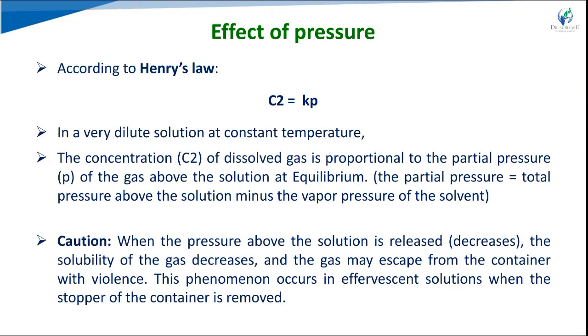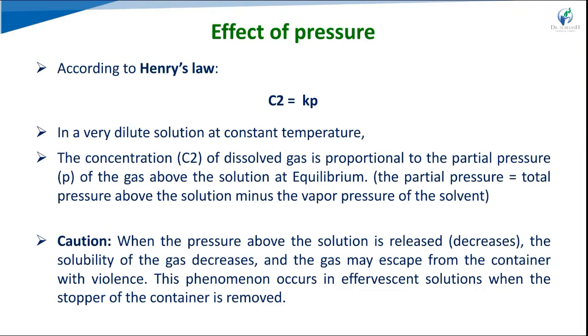So C = kP, where C is the concentration of dissolved gas; otherwise we can use S = kP. The solubility of the dissolved gas is directly proportional to the partial pressure of the gas above the solution, and k is the solubility coefficient, otherwise called Henry's constant.